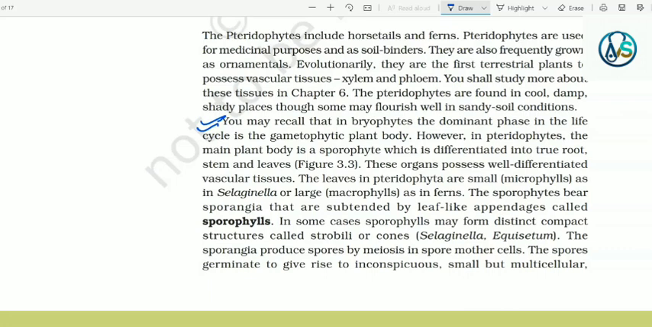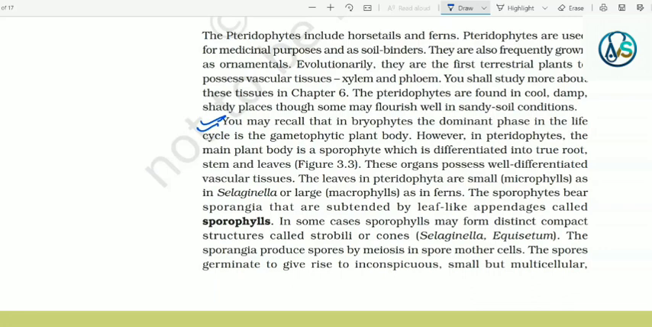These organs possess well-differentiated vascular tissues. The leaves in pteridophyta are small microphylls as in Selaginella or large macrophylls as in ferns. The sporophytes bear sporangia that are subtended by leaf-like appendages called sporophylls. In some cases, the sporophylls may form distinct compact structures called strobili or cones, that is in Selaginella and Equisetum. The sporangia produce spores by meiosis in spore mother cells.